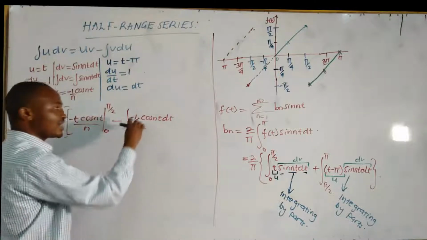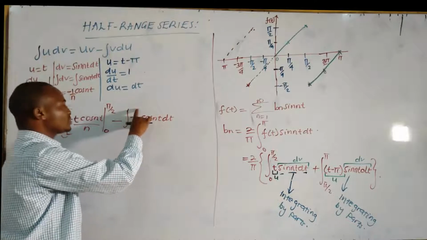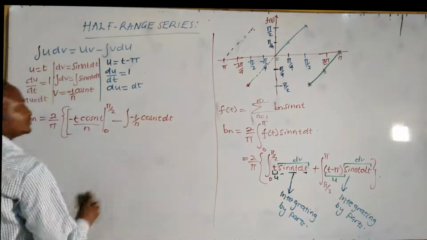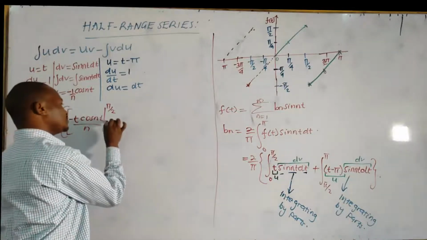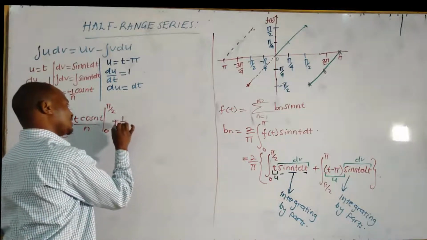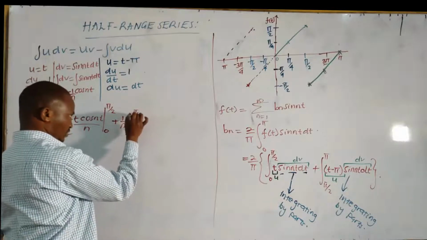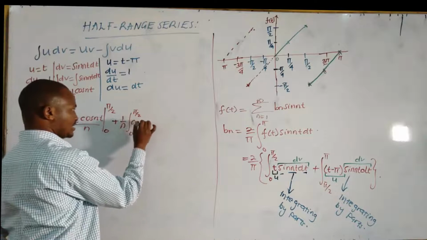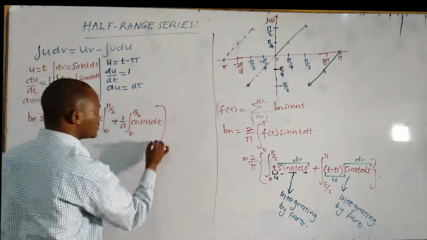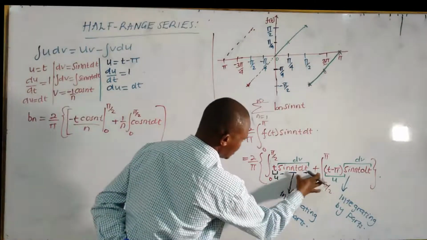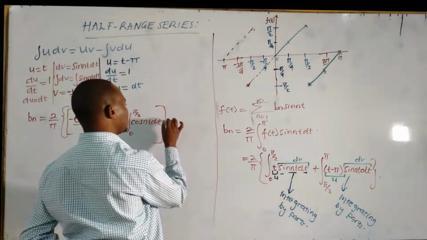But I would rather factor this negative 1 over n outside the integral sign. So when we do that, it will be positive 1 over n, integral from 0 to pi over 2 of cosine t with respect to t. We are done with this. Then we start that one. Open a new bracket.